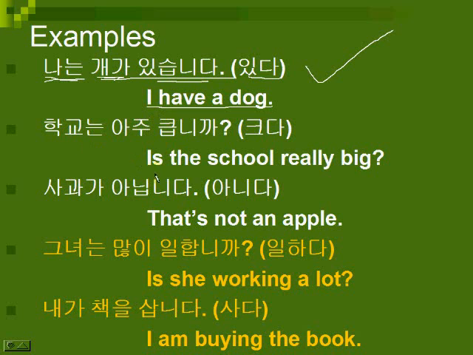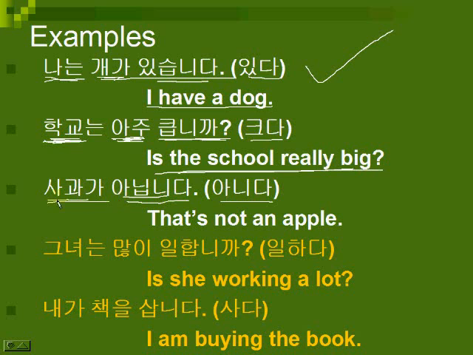So now the next one would be, is the school really big? Well, here's school, here's really, 아주. So 학교는 아주 큽니까? So 크다 to be big. 학교는 아주 큽니까? Is the school really big? 사과 is an apple. 아니다 to not be. So 사과가 아닙니다. That is not an apple. Okay, apple, not.